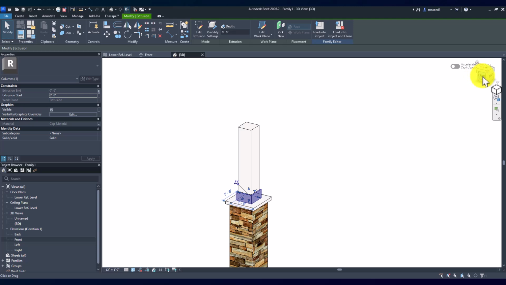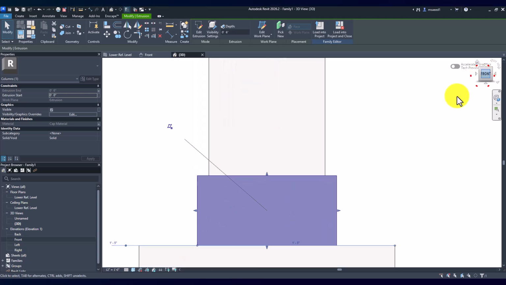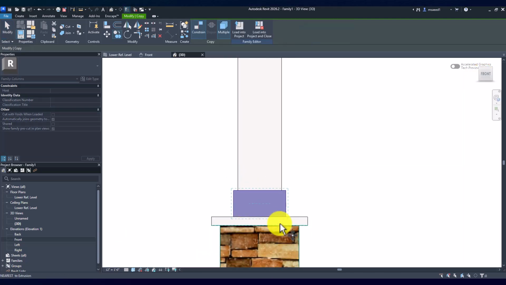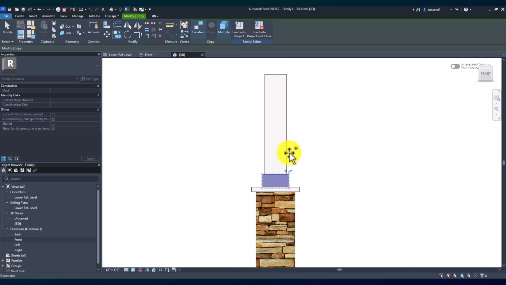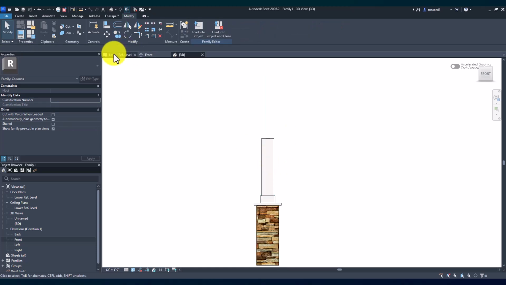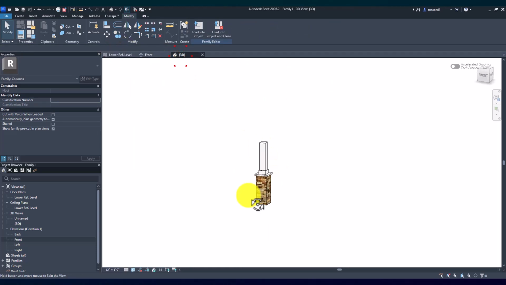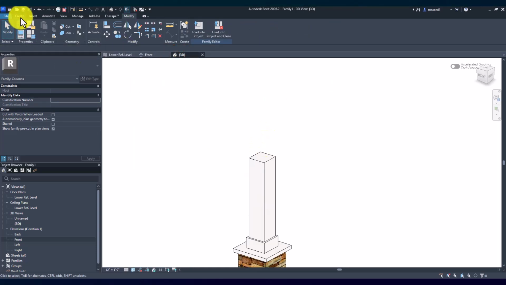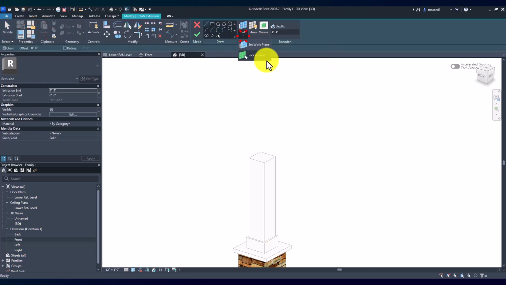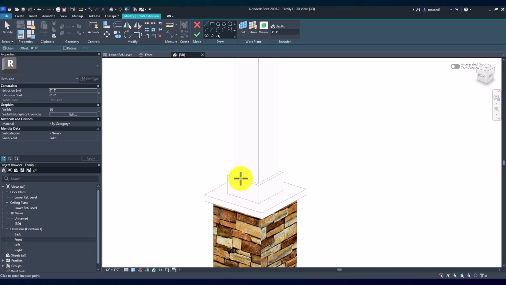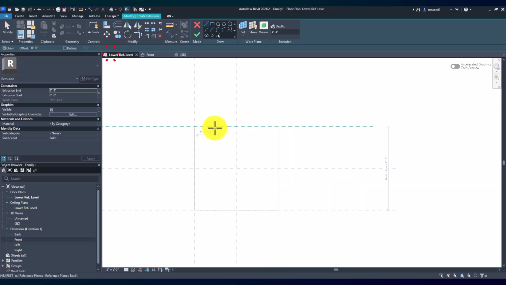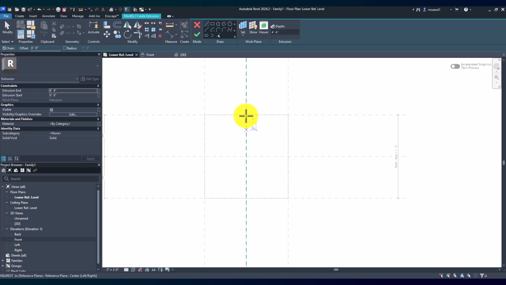So now we can just copy this guy over. I think the easiest way to do this would be to actually use the copy command and just move the base here. I don't think you can actually do that. So you know what? I'm actually just going to go to 3D and do what we did before. We're going to go create extrusion. We're going to pick a plane. There it is, right? And then we know that this was actually a 12 by 12. So we'll go back and we'll just repeat the exact same thing.